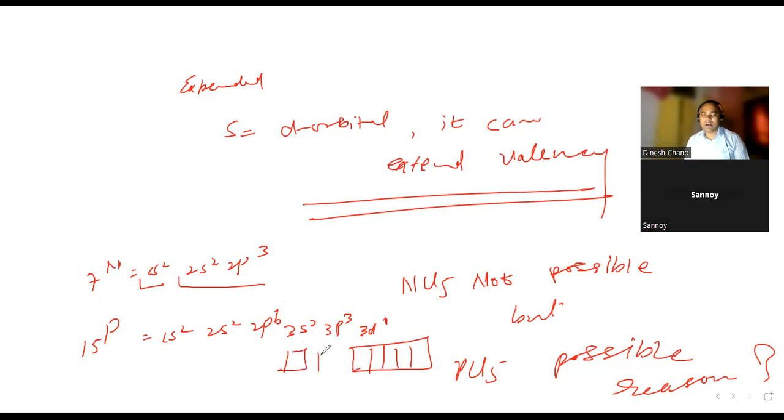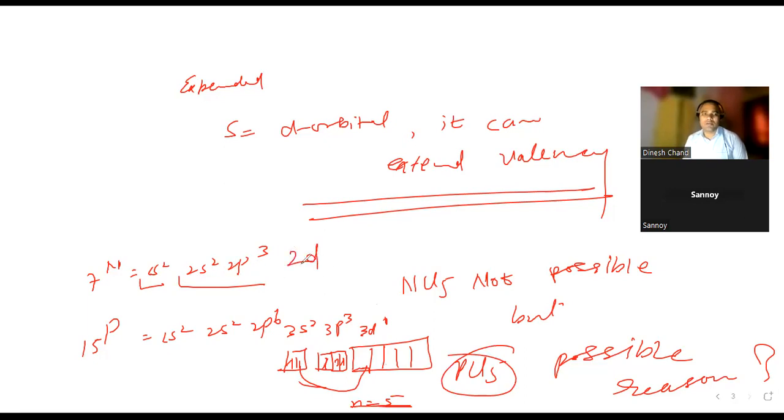How can it extend the octet? Here the paired electron is there. That paired electron will go where? This electron will go here. So total unpaired electrons will be 5. So n is equal to 5. It can form 5 bonds. But in the case of nitrogen, it cannot go because there is no vacant d orbital.